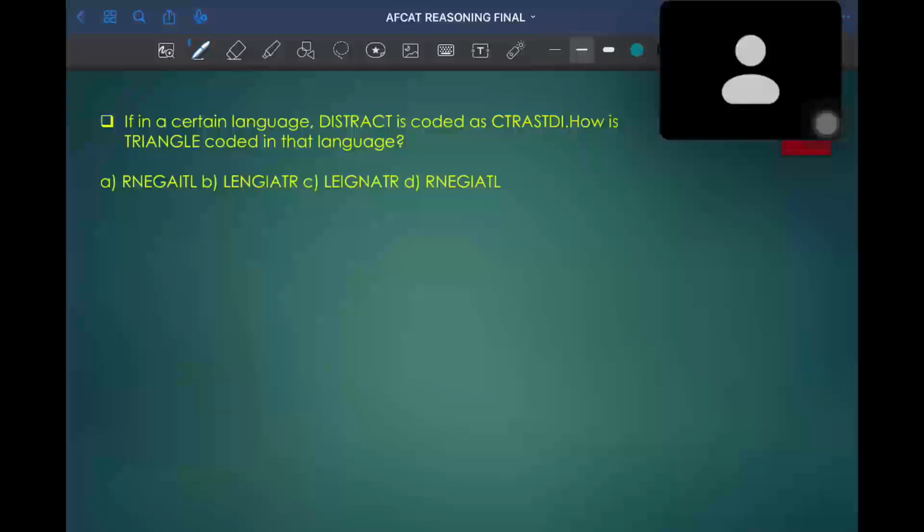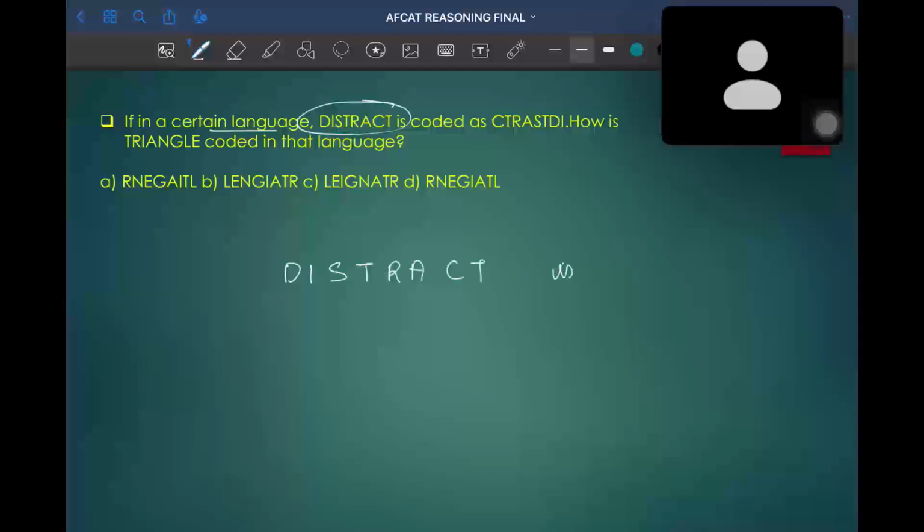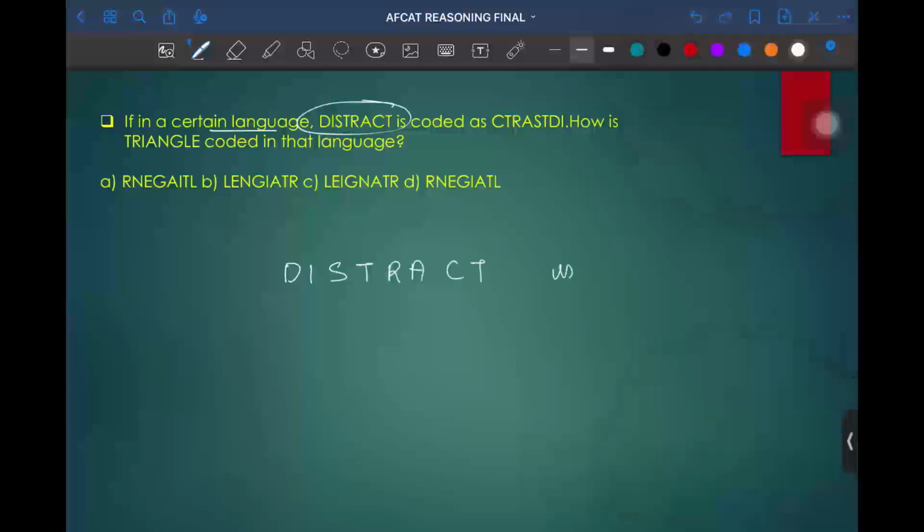Okay. So the first question says that in a certain language, DISTRACT is coded as CTRASTDI. By looking at this question, what is the demand of the question?